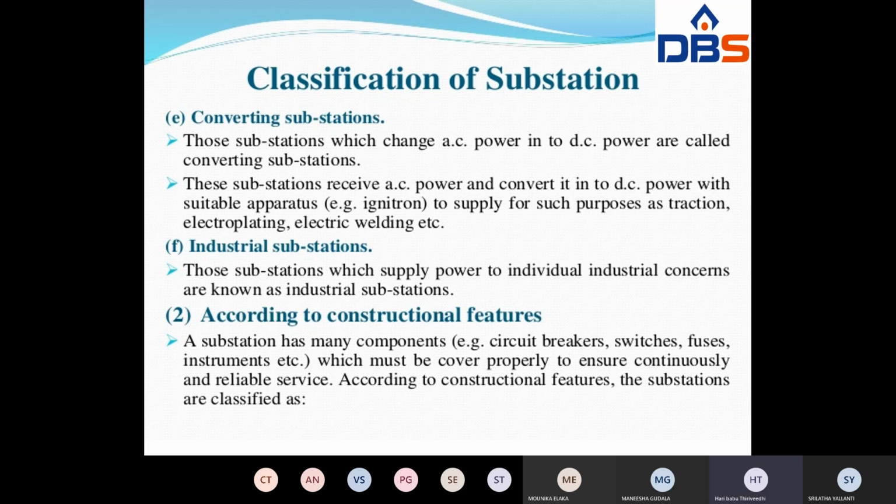Next, another classification, that is according to constructional features. According to constructional features means how to construct the substation. So we already know the different types of substations, that is outdoor substation, indoor substation, pole mount substation. So these are the substations classified according to construction.